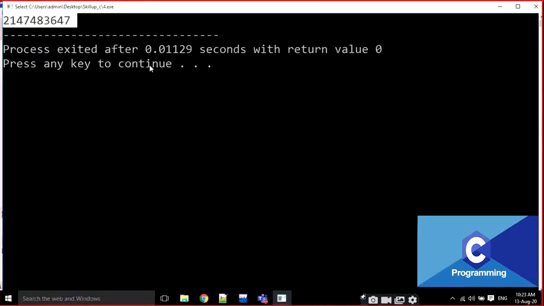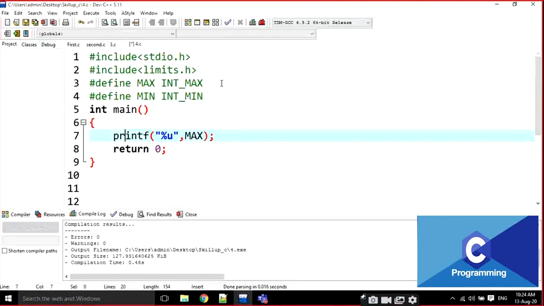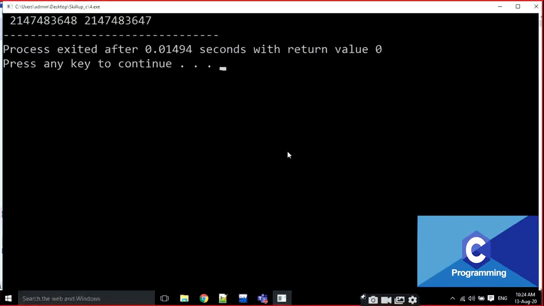Look here, that is the maximum value. Now I am going to write #define min as INT_MIN, and print minimum comma maximum. If I execute it, just look here. This is the minimum value.